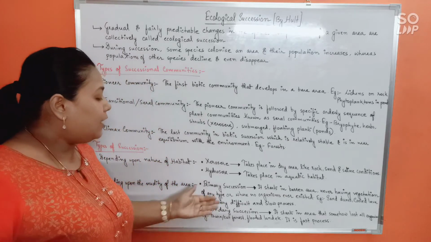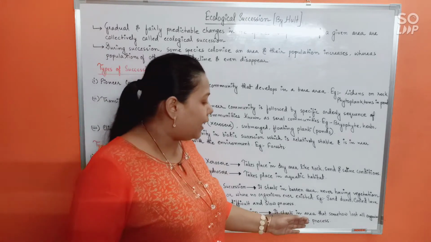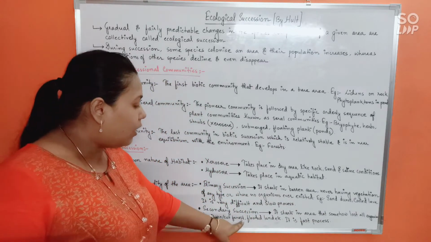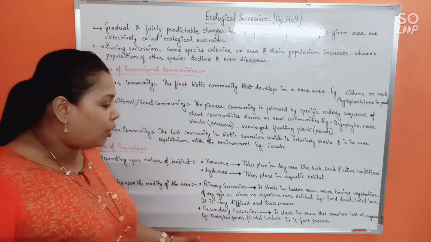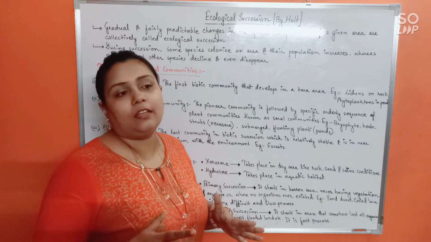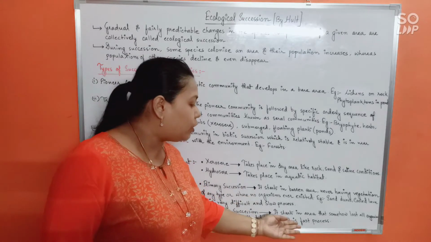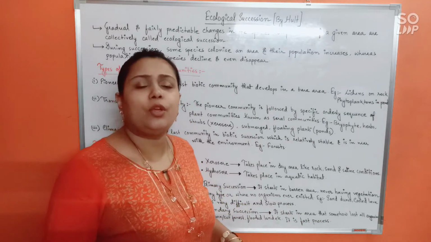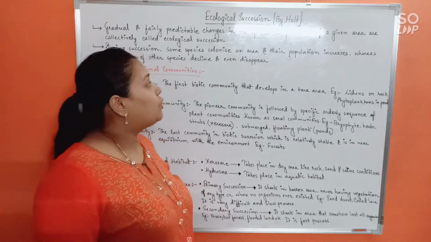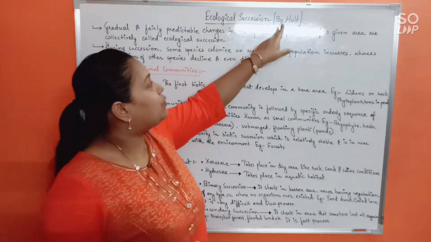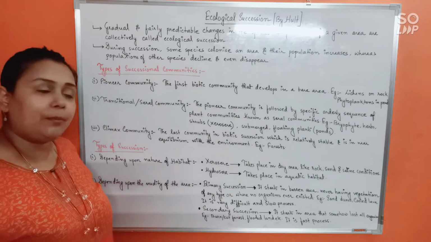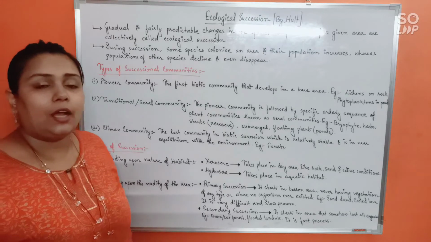Alright. Secondary succession, on the other hand, starts in an area that somehow lost all organisms, like a burnt or cut down forest, flooded lands, etc. Because it is not going to be an area completely lacking in organisms, that's why it is going to be a fast process. Secondary succession is going to be much more rapid in comparison to the primary succession. Alright. So this is all about ecological succession, which was discussed by Hult, and this is all about the types of successional communities and the types of succession. I hope it is clear.